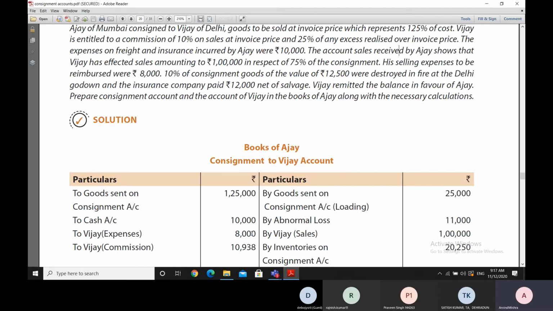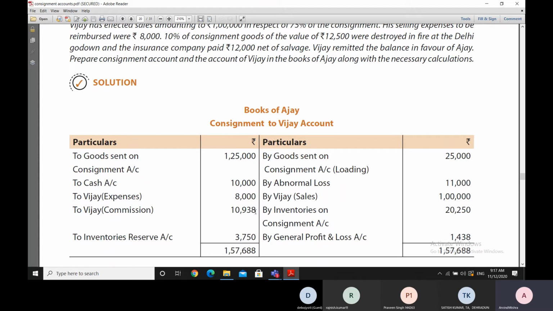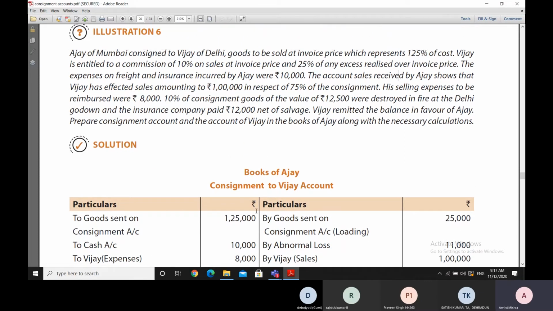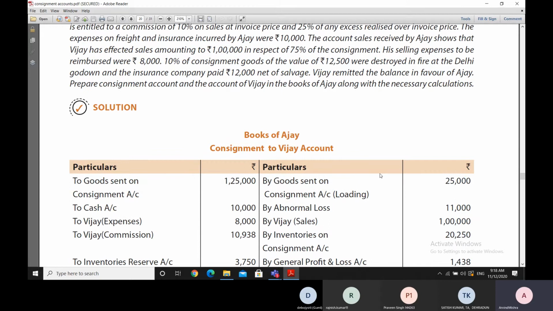So consignor's expenses are also debited to the consignment account, and then Vijay is being paid commission here. Now, as far as commission is concerned, he has to pay 10% on sales and 25% of the excess over the invoice price.